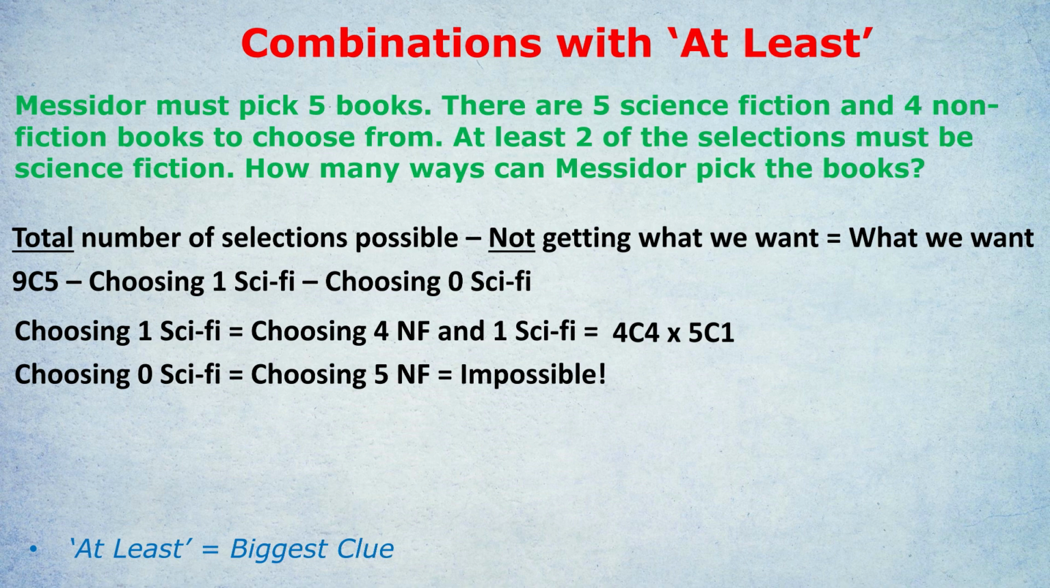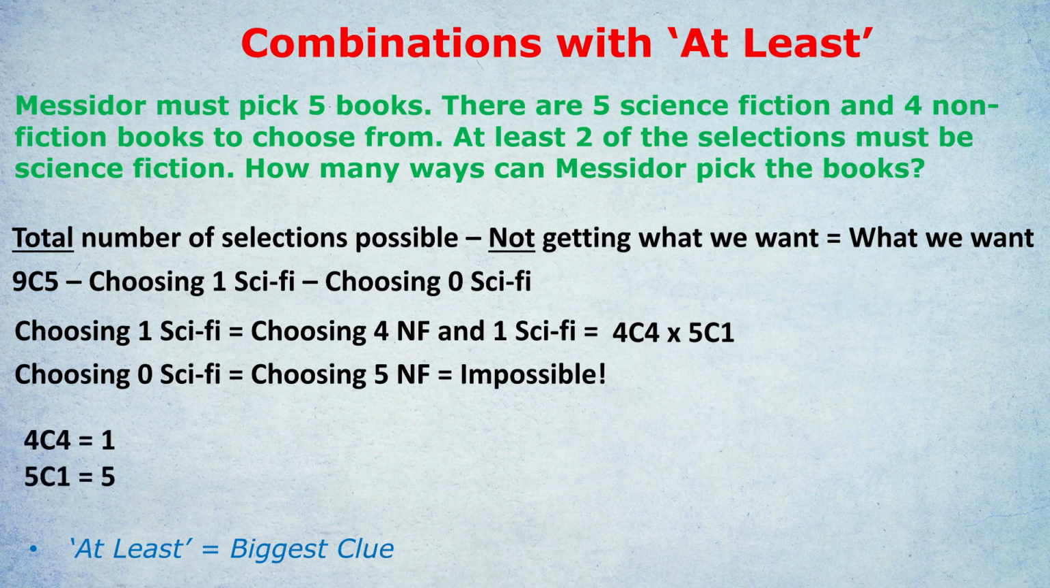That's the 4 choose 4 times 5 choose 1. The reason it's times, by the way, is because it's and. We're choosing 4 non-fiction and 1 sci-fi. So and means times in probability and combinatorics. So we multiply those 2 answers. Therefore, the only maths left to do really is that 9 choose 5 to find the total.